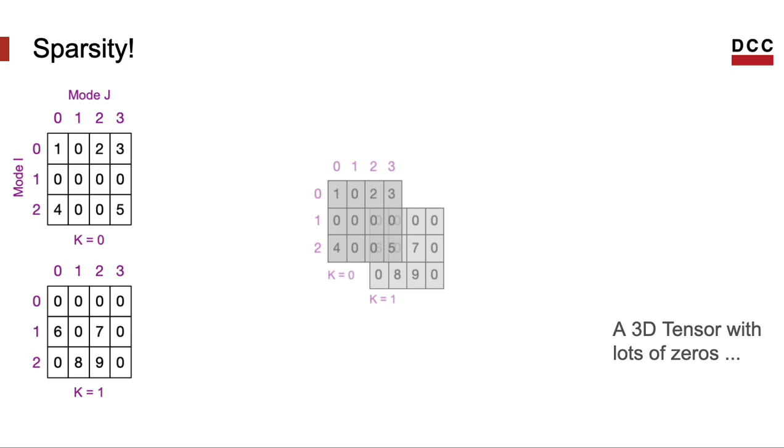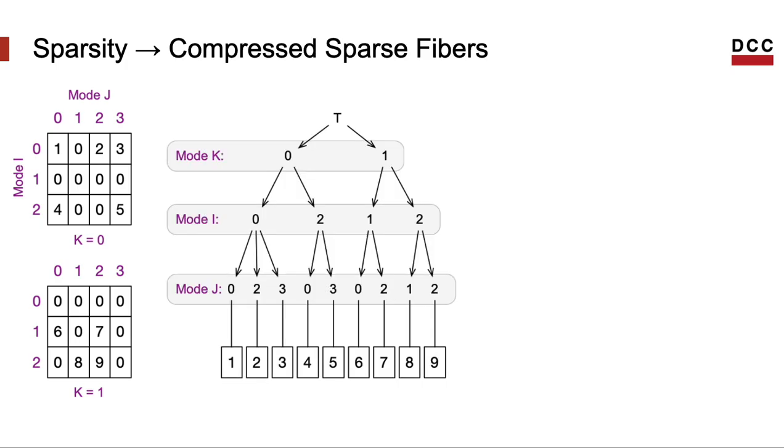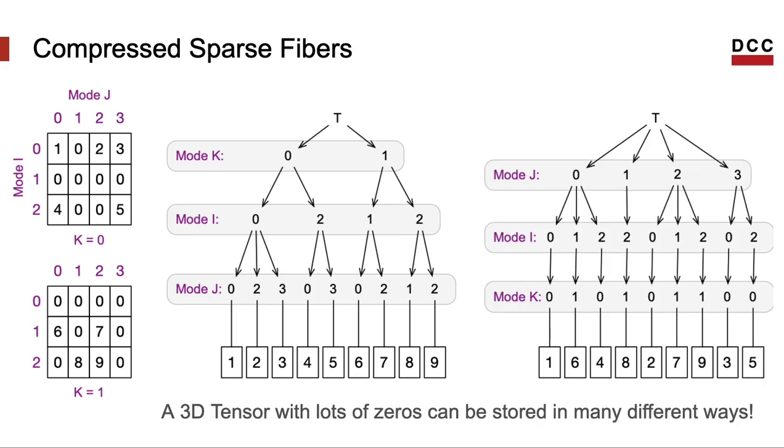There are many ways to represent these sparse tensors. For instance, we can organize them in trees with one level per mode. Mode in this case are each of the dimensions of the tensor. Here's an example of a data structure called a compressed sparse fiber, which indexes the data in the tensor a bit like a trie does. Imagine that each index of a non-zero element is a string. Then we can represent these elements using a prefix tree on these strings. And there are many ways of organizing these trees. Depending on our choice of which level corresponds to which mode, we might have more or less efficient storages.